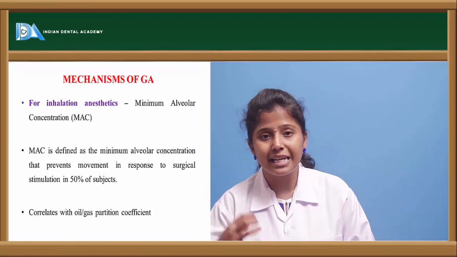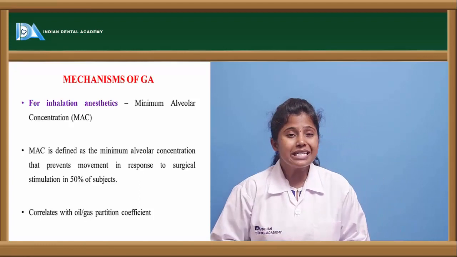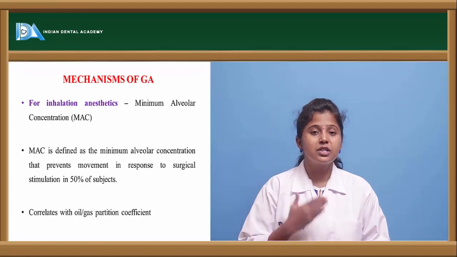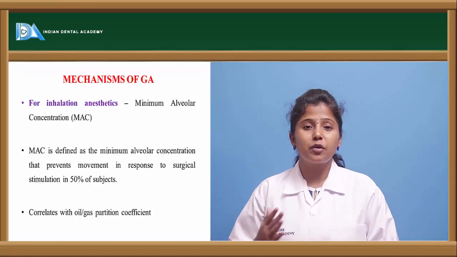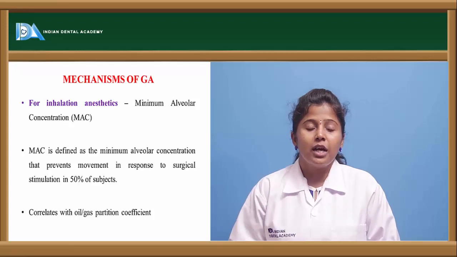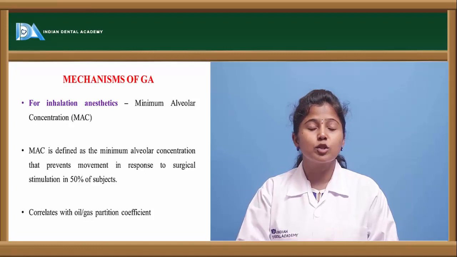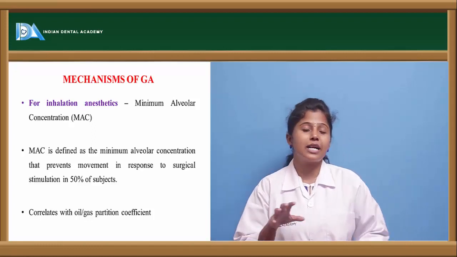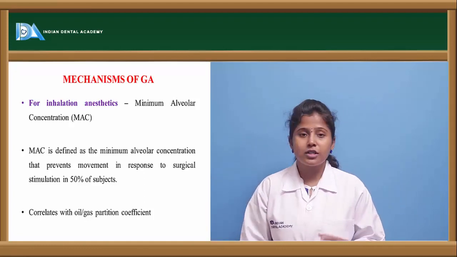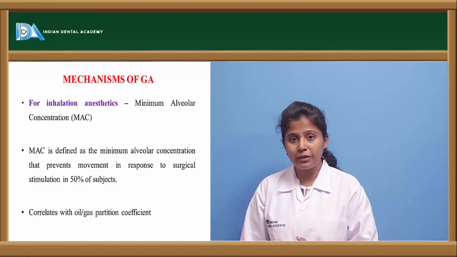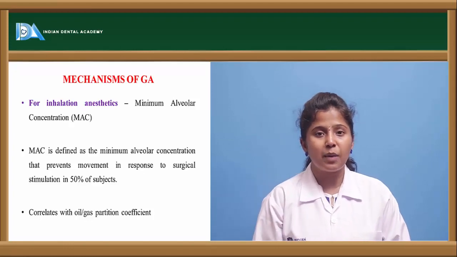Minimum alveolar concentration is the concentration that prevents movement in response to surgical stimulation. If we give inhalations through breathing, the gas enters into the lungs. Once it enters the alveoli, the concentration available in the alveoli is what prevents response to the surgical procedure. If we are doing surgery, it causes pain. The amount of the gas present in the alveolar system in order to antagonize the pain or produce analgesia is called the minimum alveolar concentration, measured as the level at which 50% of patients do not respond to stimulation, and it should correlate with the oil or gas partition coefficient.